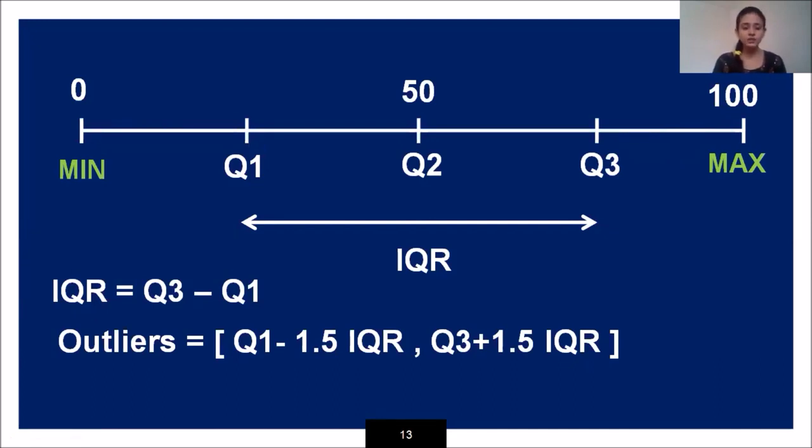Suppose I have only one observation with the value 101, and all other 99 observations are within the scale between 0 to 100. So that particular data point will be called an outlier. We will see outliers in detail when we cover the topic related to box plots.